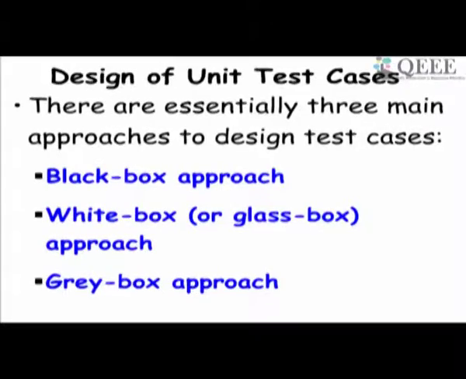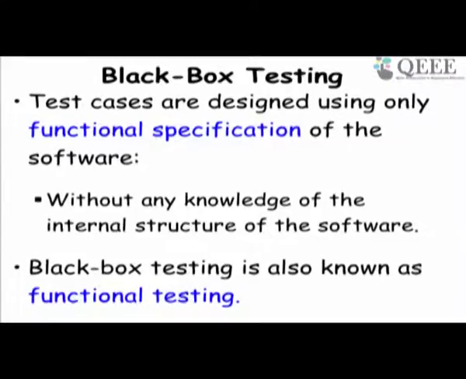We can take a black box approach, a white box approach, or a gray box approach. In a black box approach, we just look at the specification of the unit and design test cases. In the white box approach, we only look at the code, we don't look at the specification, and design test cases. In gray box, we just look at the design of the unit and design the test cases. The black box approach is also called functional testing, because we just look at the functional specification and design test cases. We don't look at the code.